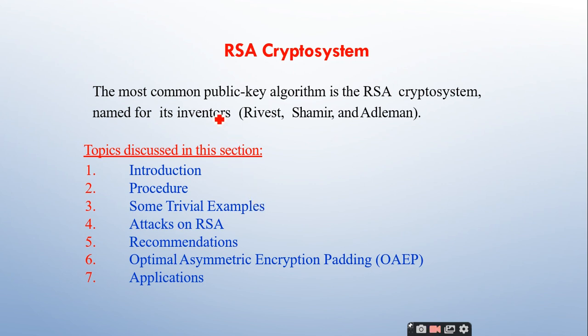So in this RSA crypto system, we are going to discuss these topics: the introduction, the procedure that is involved in this RSA crypto system, and some of the very good examples that we can use for it. These 3 points we are going to discuss under this session. In the next session, we are going to discuss the attacks on RSA, and then we'll see what OAEP is, optimal asymmetric encryption padding, and we will conclude this RSA topic with the application. But in this session, we are going to discuss these 3 topics.